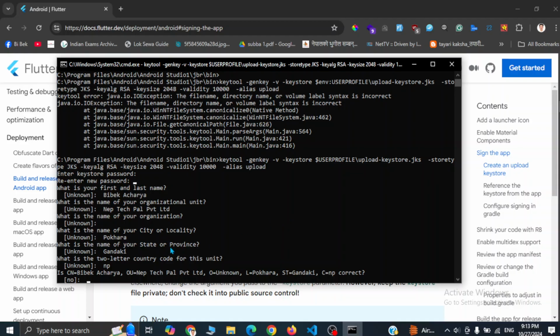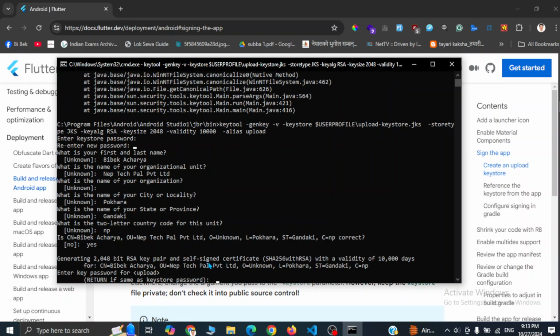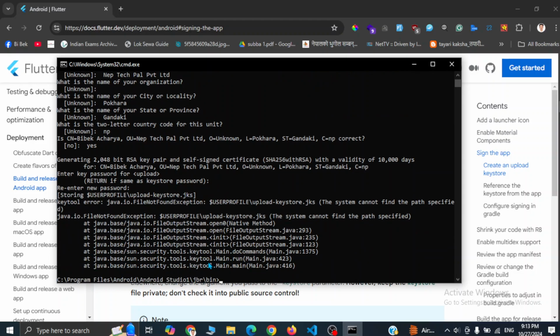At the last it is asking whether all these details are correct or not. You can simply type yes, and here you have to enter a password again. You can use any password, but for the sake of simplicity use the same password so that you will not be confused. Enter the password.